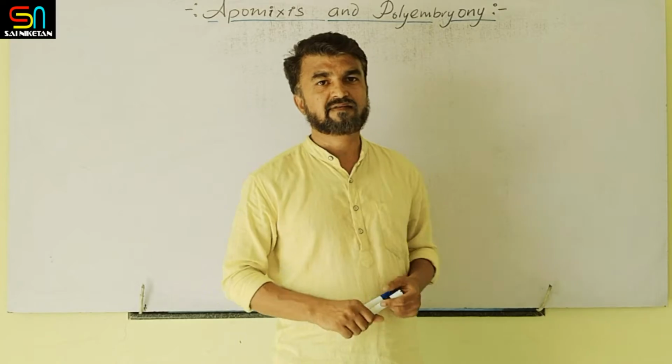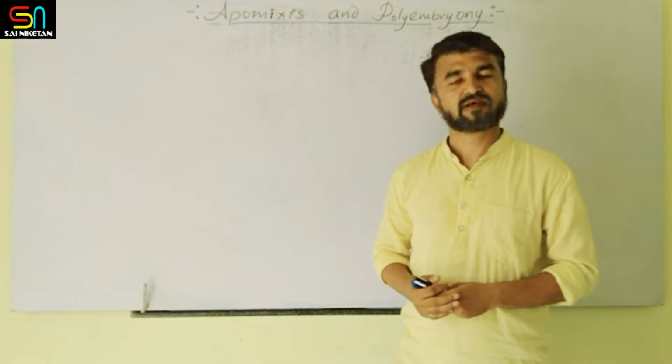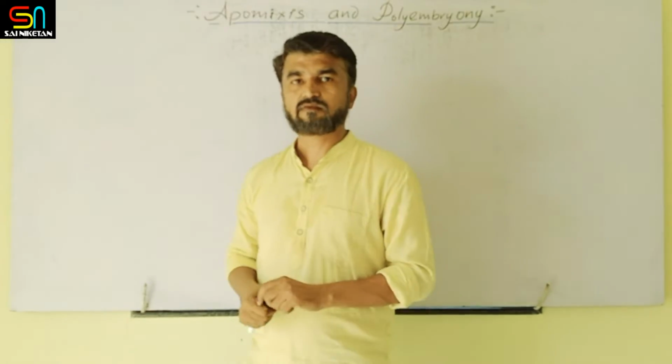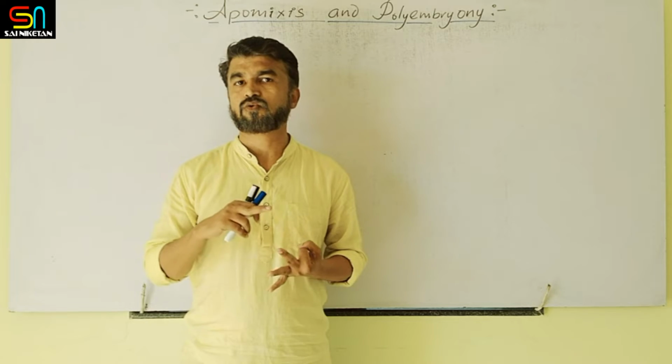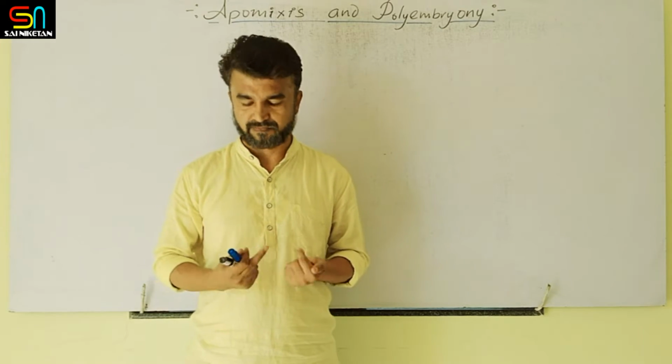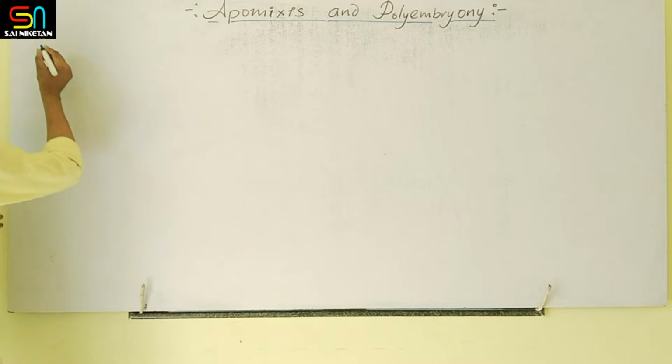Yes, students, we are at the end of this chapter. Last topic, that is apomixis and polyembryony. So up till now we covered the post-fertilization structures and events, that is endosperm, embryo, fruit and the seed. Now, apomixis means, first try to understand.